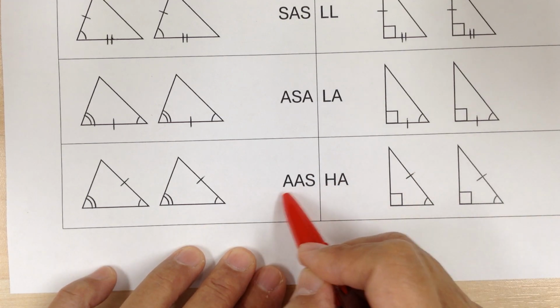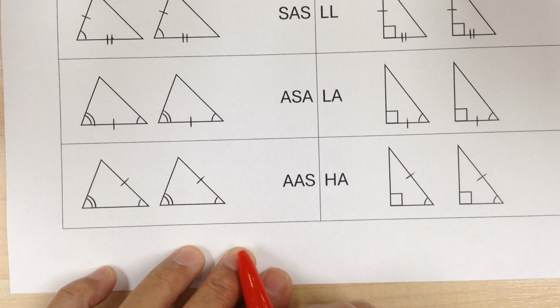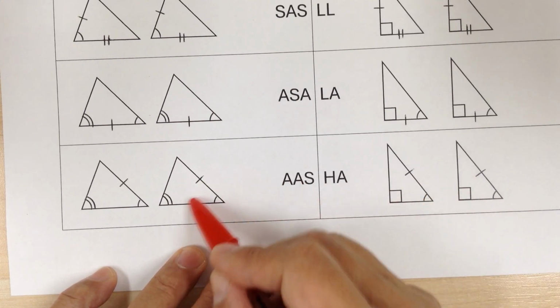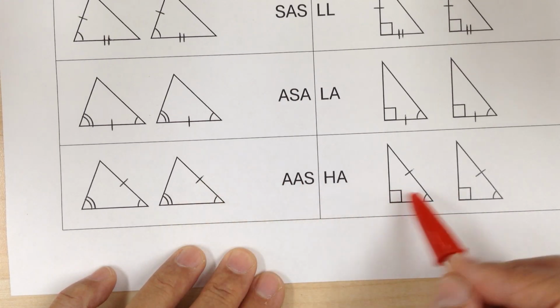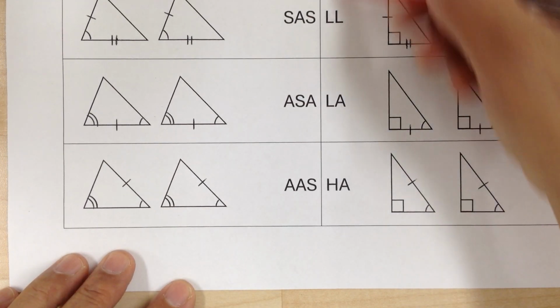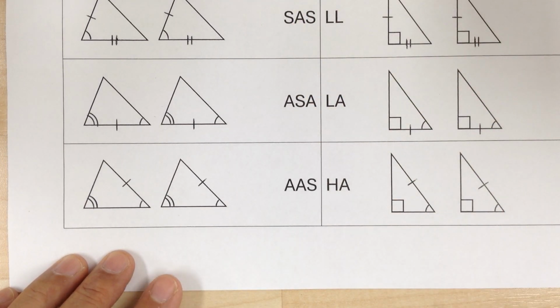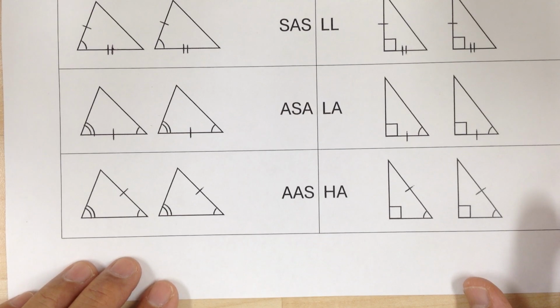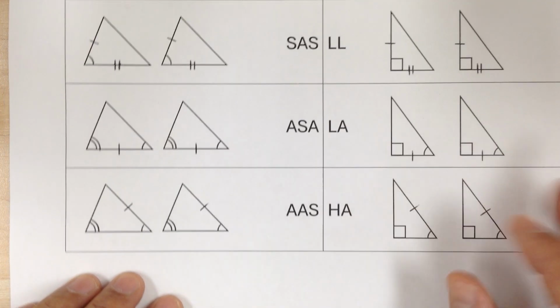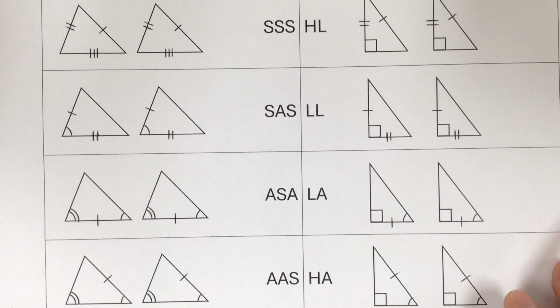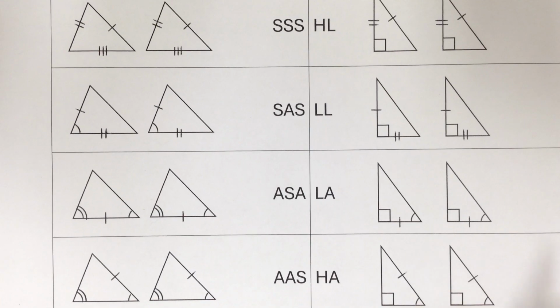This is related to AAS, because again, see the marking, see the similarity? So you can use any of these to prove triangle congruence. This is a very useful summary, so make sure you're familiar with it, and it will be helpful when you solve proofs of triangle congruence.